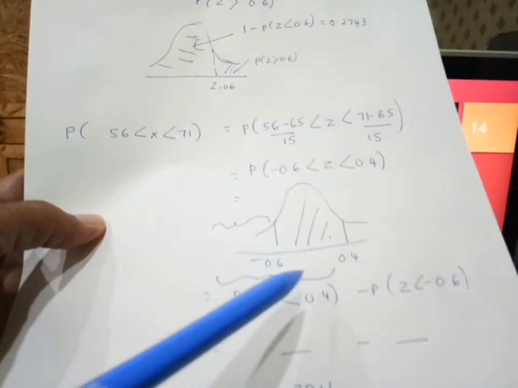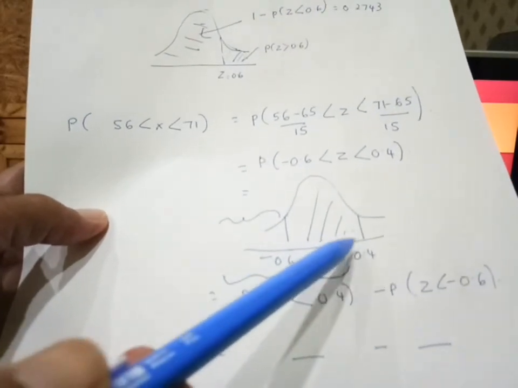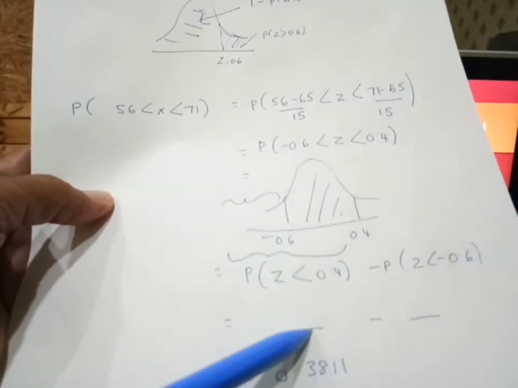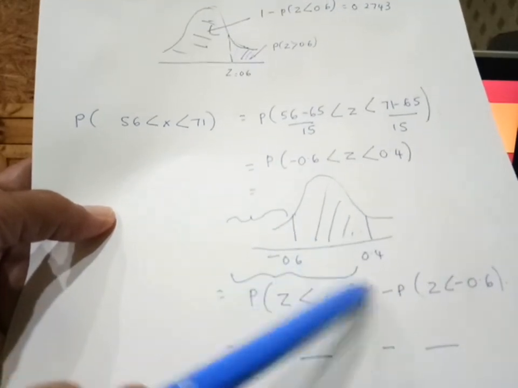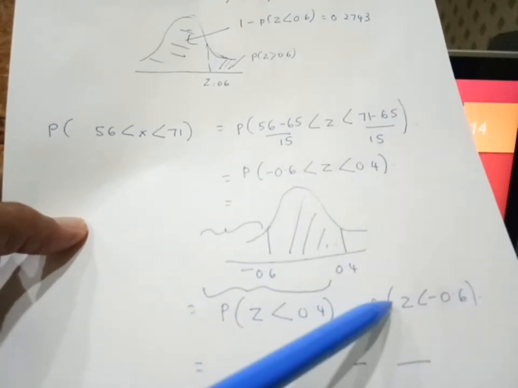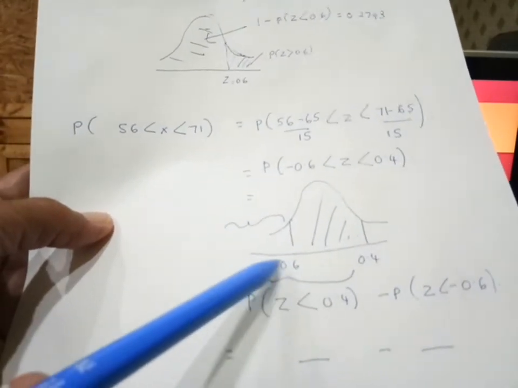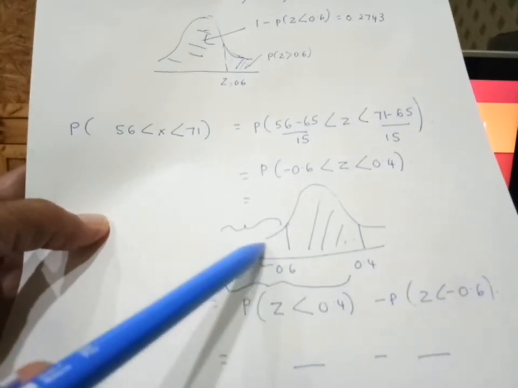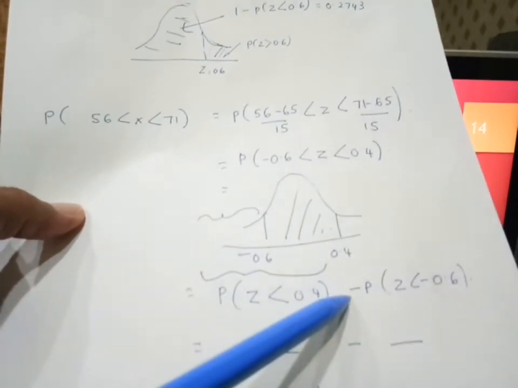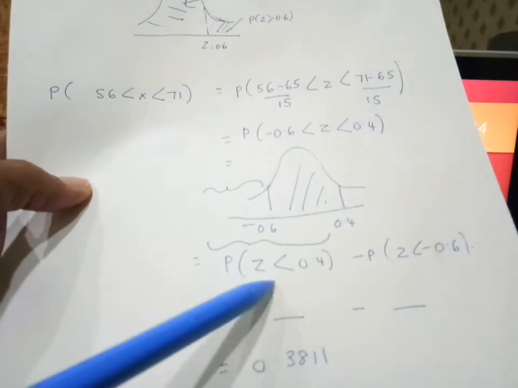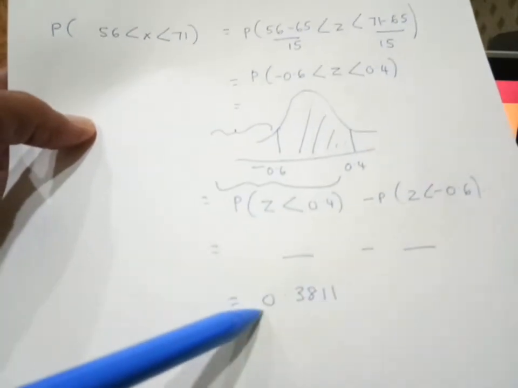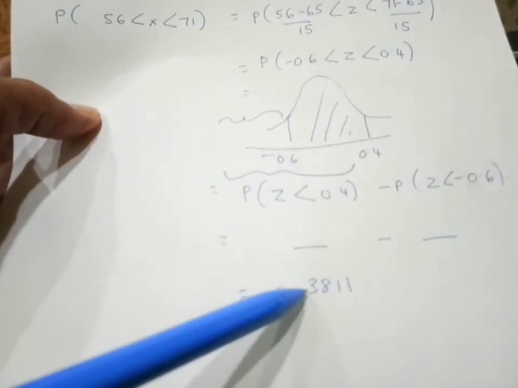So daripada jadual kita cari probability Z less than 0.4, kemudian tolak dengan probability Z less than 0.6. Okay, cari yang ni, kemudian tolak. So answer should be able to get 0.3811.